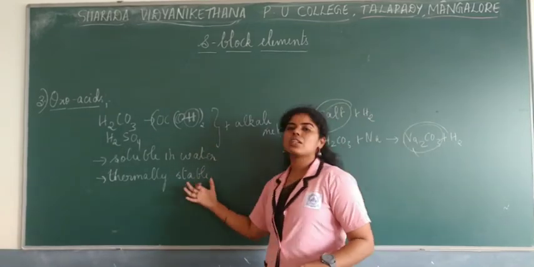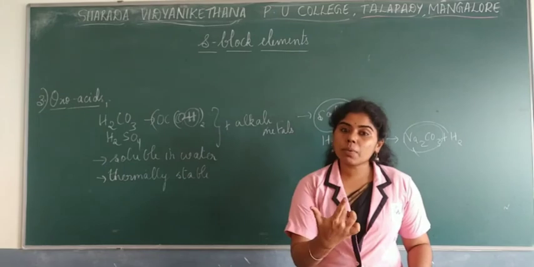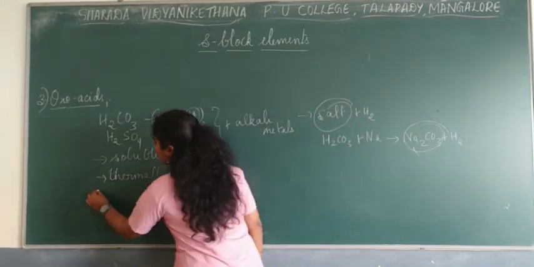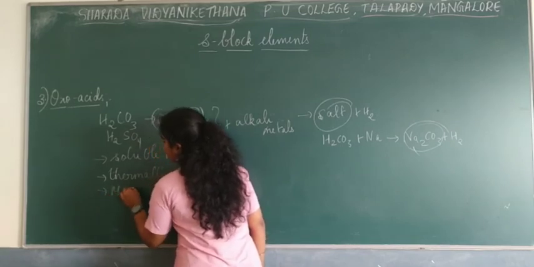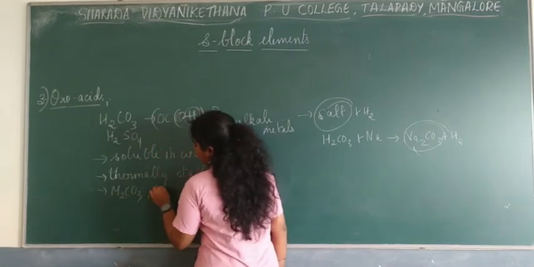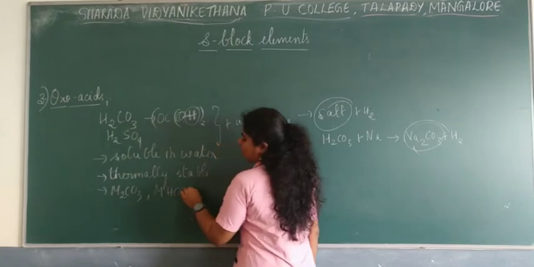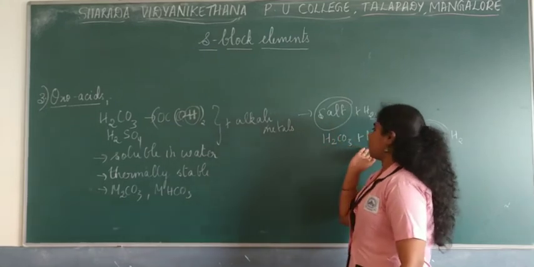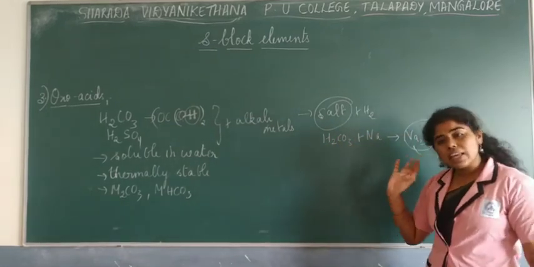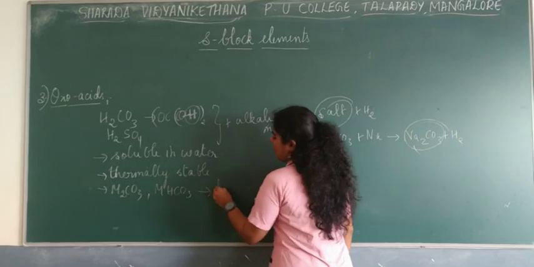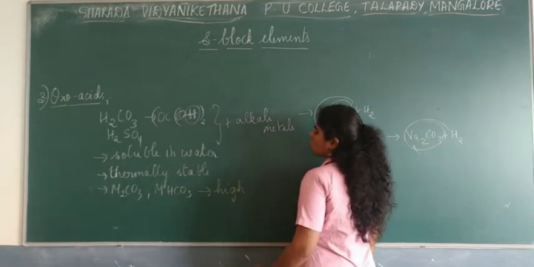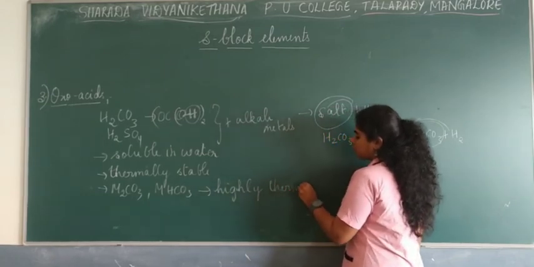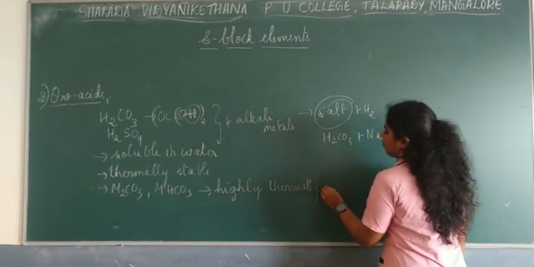So all of these salts are soluble in water. They are thermally stable. That's the second point. And also, the metal carbonates as well as metal hydrogen carbonates of these oxoacids are highly thermally stable.